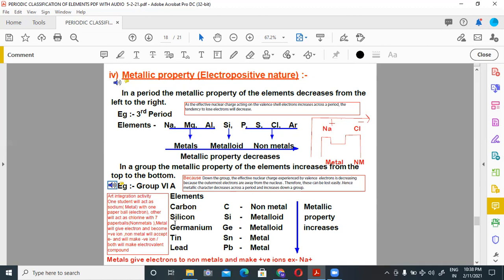Art integration activity. In this activity, one student will act as metal, the other will act as non-metal. The student acting as metal, like sodium, can carry one paper ball as an electron, and the other will act as chlorine with 7 paper balls. Metal will give 1 electron and become a positive ion, and non-metal will accept 1 electron and make a negative ion. Both will make an electrovalent compound by making an ionic bond between them.